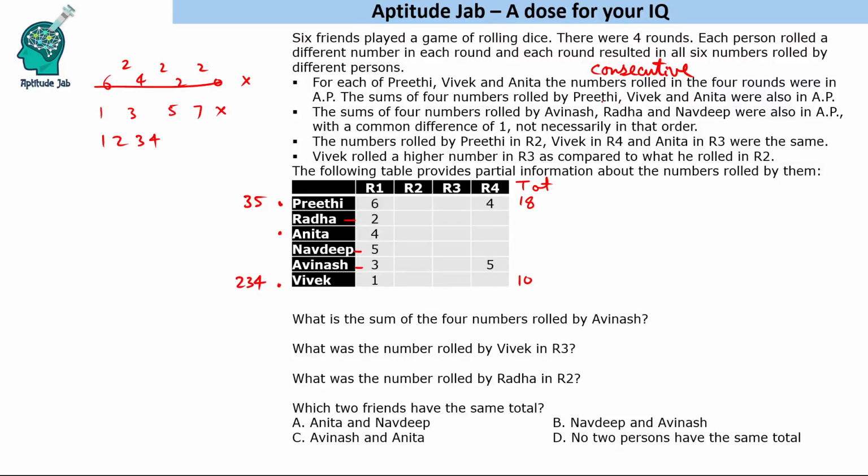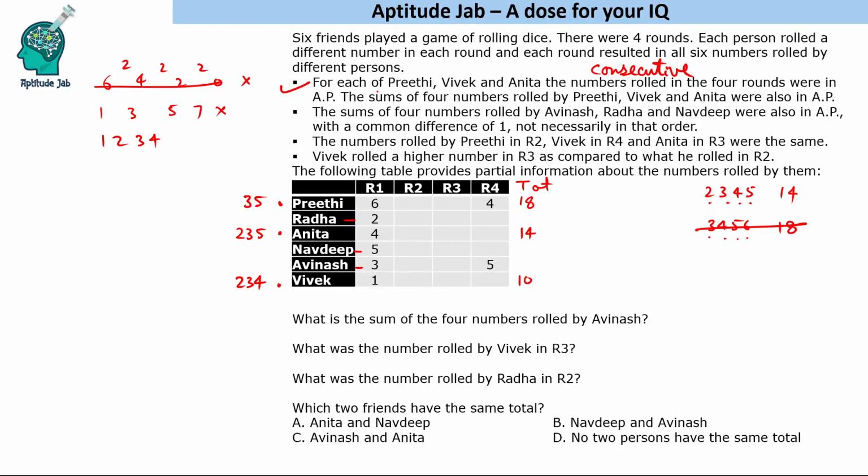Okay, now Preeti, Vivek and Anita are in AP. Now Preeti is 18, this is 10, so Anita must have a total of 14, right? Now 14 is there and 4 should be present. Think of numbers that add to 14. So if I take 2 3 4 5, that is 7 plus 7, 14. If I take 3 4 5 6, that will be 18, right? So that means the numbers are 2 3 4 and 5. Now 4 is given to us, 2 3 5 are remaining, they have to be filled in these blanks.